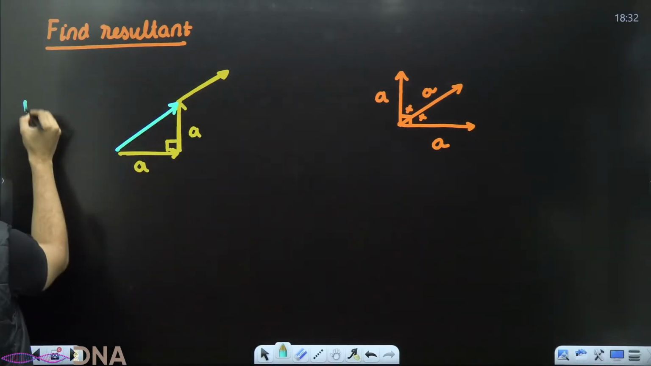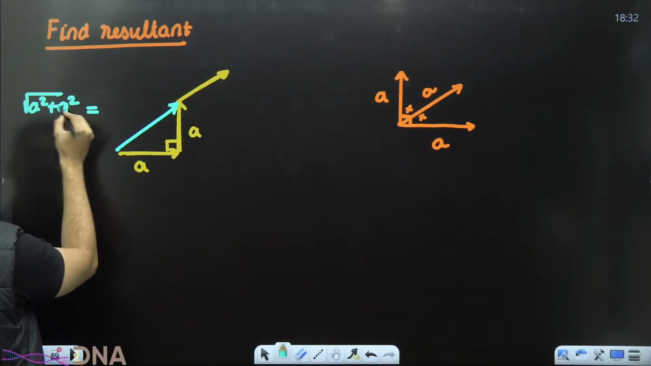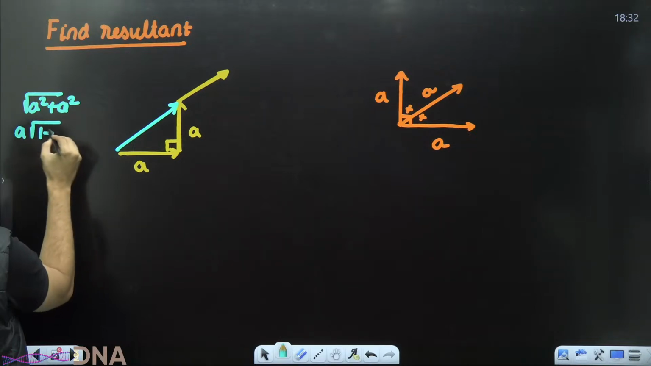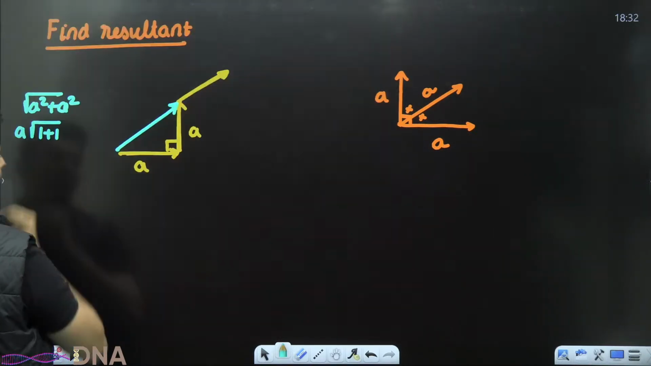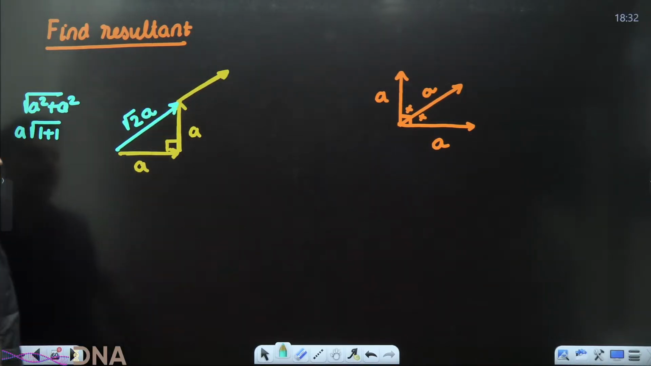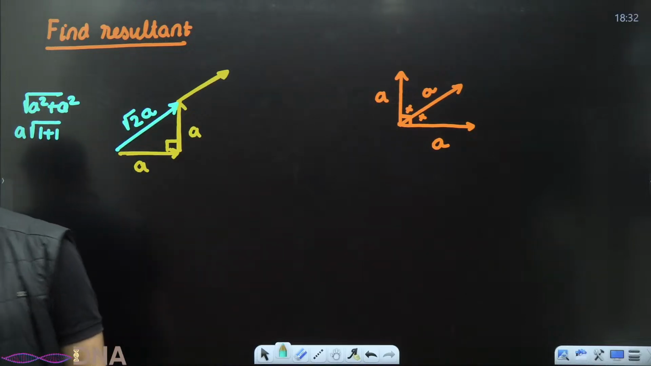Think about it. It will be root of a square plus a square. How much is that? Take a outside. So it will be nothing but 1 plus 1. So that is nothing but root 2 times a. Is that right? Root 2 times a.